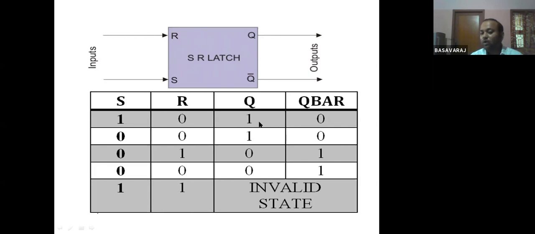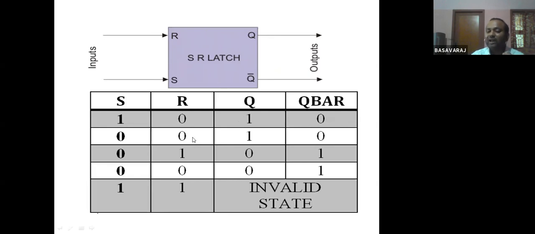That time what happens? Q will become 1. If Q becomes 1, Q bar will become what? It will become 0. Okay. So now I say that the flip-flop is set. Now the next input I'll give here. Next input is what here? S is 0 and R is 0. Both R and S I'll make as 0, 0.